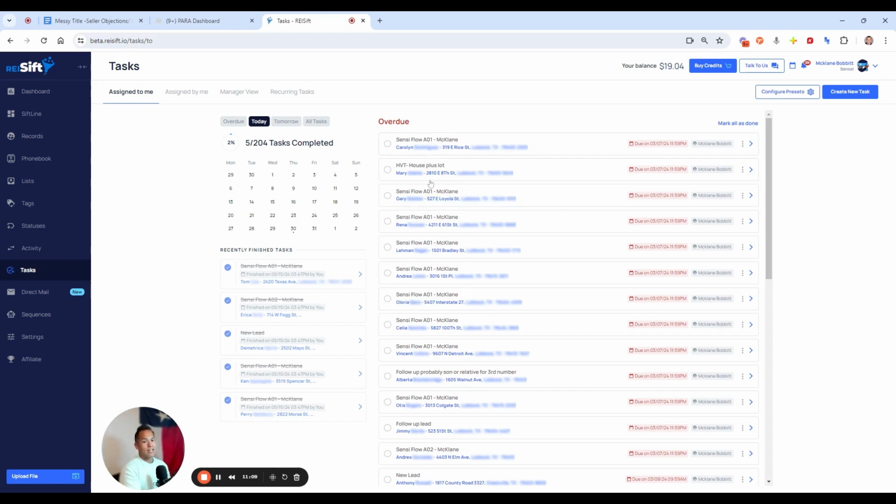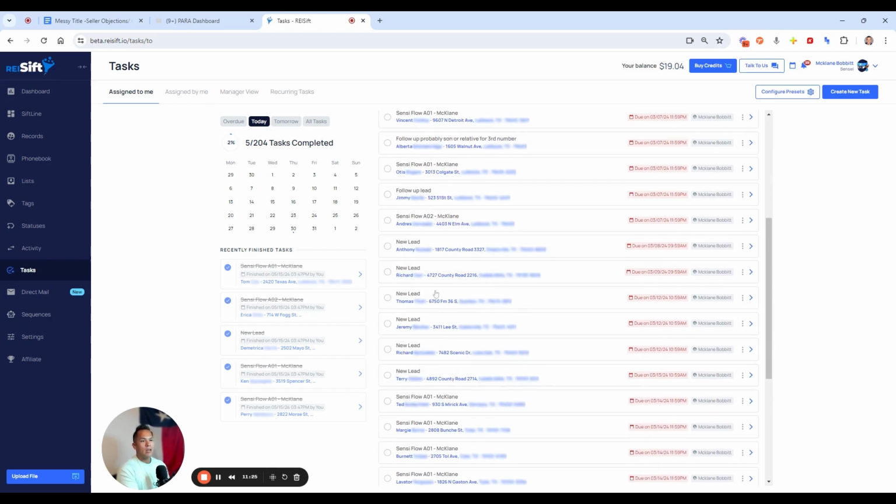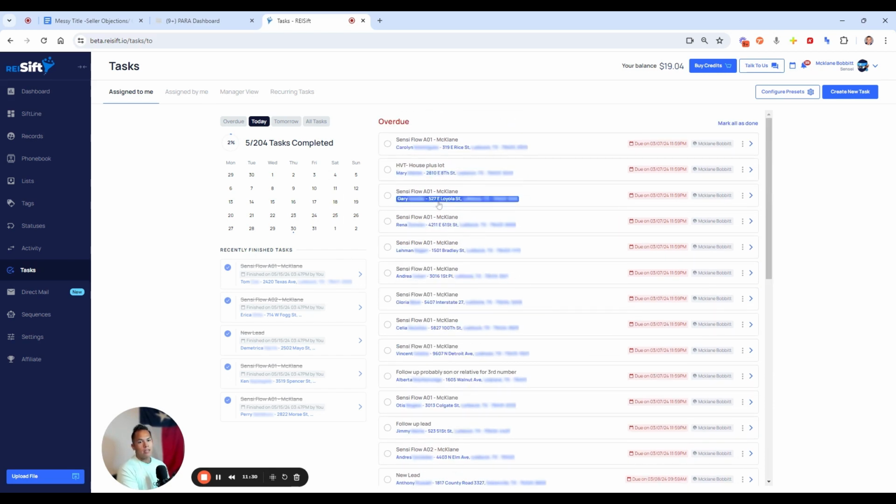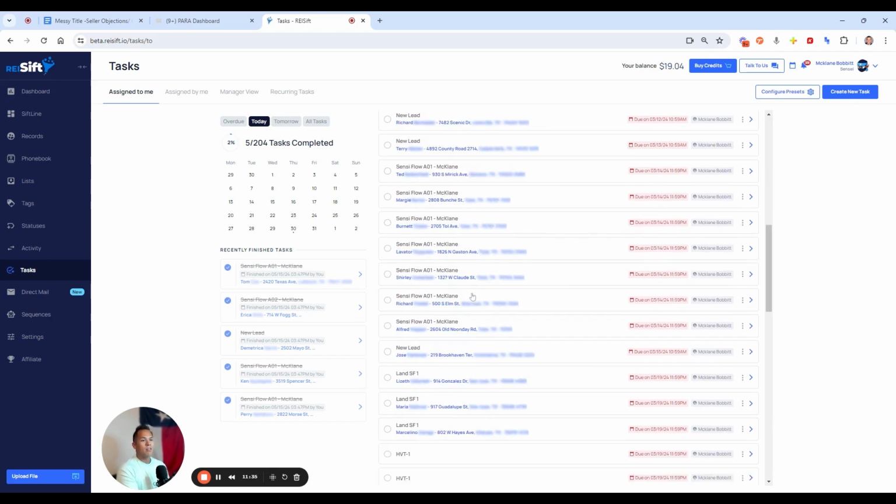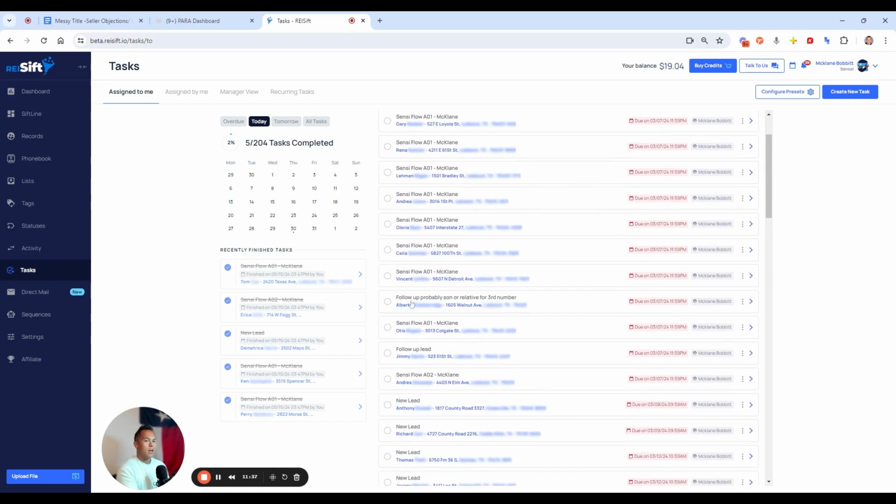But again, you can set tasks, and you can also set notes in the task. And again, this is another video, but I can tell you that if you put in your task what your normal workflow is, you can prioritize which ones are your best ones to go after. If you have one that's just a normal follow-up lead, okay, that's great. If it's Sensei Flow attempt 1, okay, so I know I haven't gotten a hold of them. That's fine, let's try something else. But if I have something that's HVT, high value target, attempt 1, okay, I'm probably going to spend a lot more time on it as an acquisition person than I would something else.